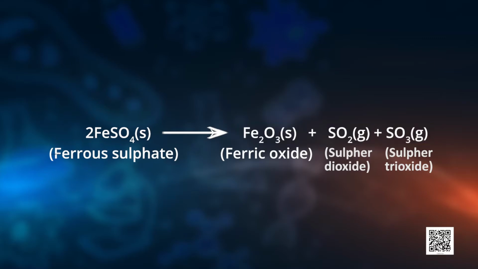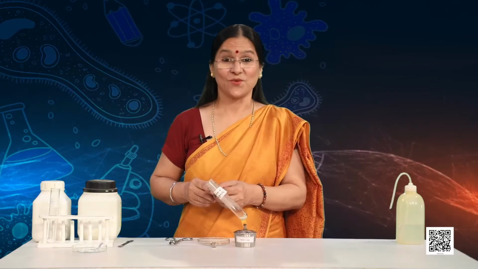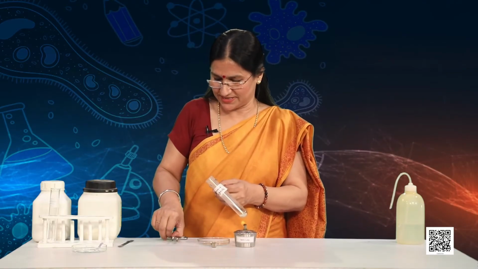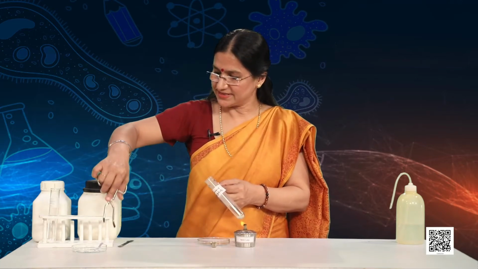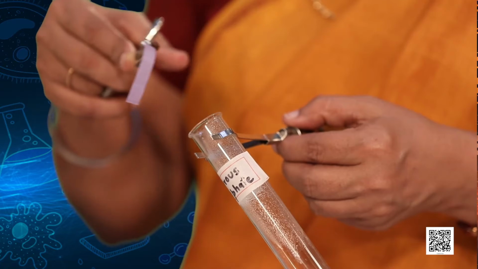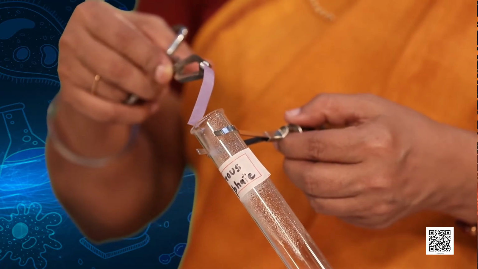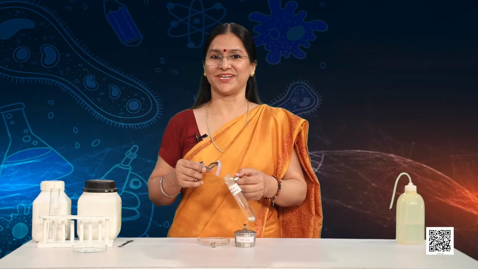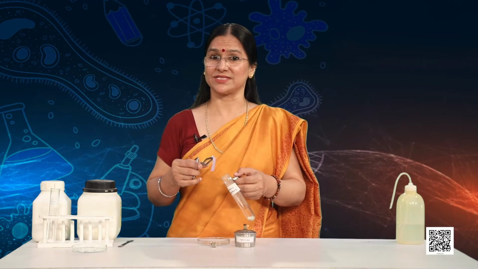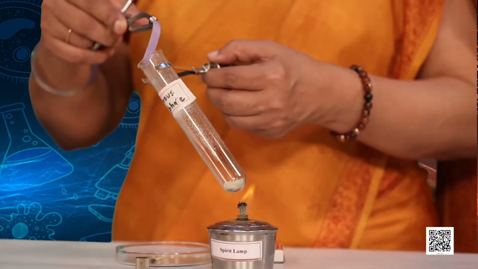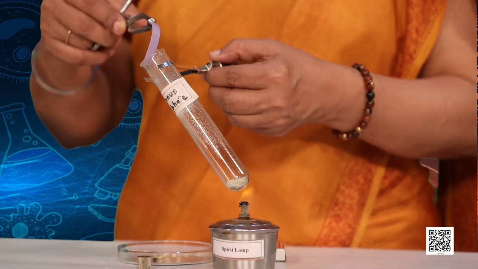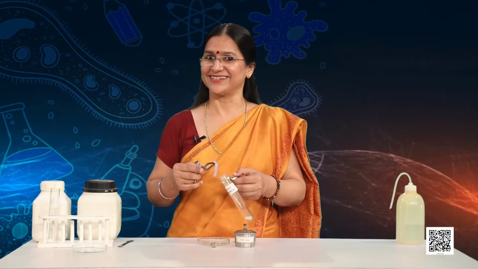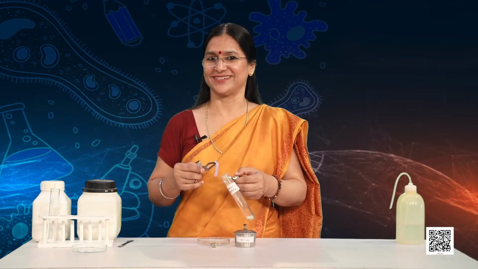Now friends, put on your thinking caps and tell me what will happen if I keep this moist litmus paper, the blue litmus paper, on the mouth of the boiling tube from where the gases are being emitted. You've already studied in your earlier classes about the change of the color of the litmus paper. So I'm sure you can tell me whether you will see any change in this blue litmus paper. And what would have happened if I had kept a moist red litmus paper? Think. If not, explore and find out.